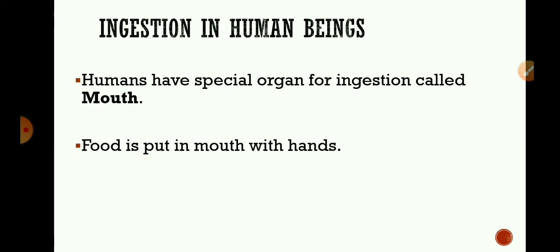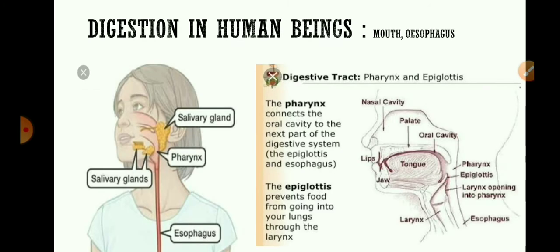Human beings have a special organ for the ingestion of food. It is called the mouth. The mouth is bounded by upper and lower lips and food is put into the mouth with the help of hands. The next step is digestion. Digestion of food starts as soon as we put food in our mouth.